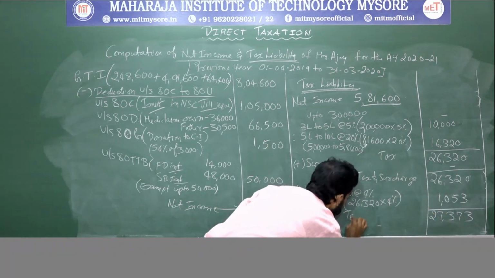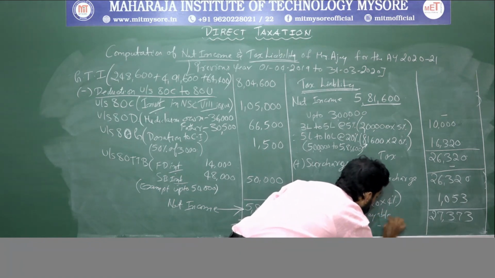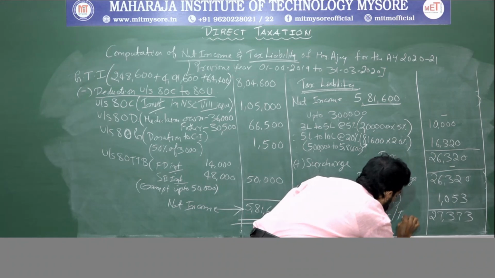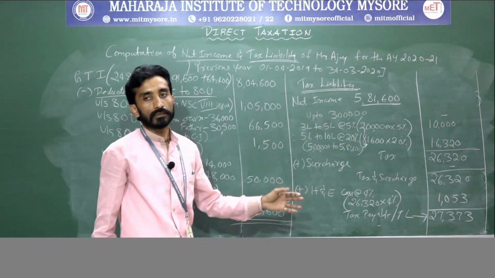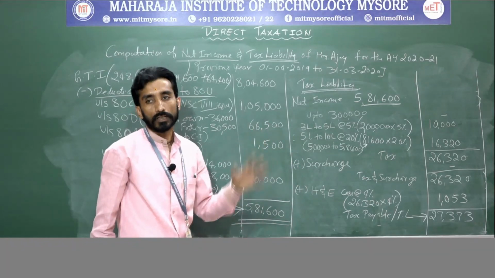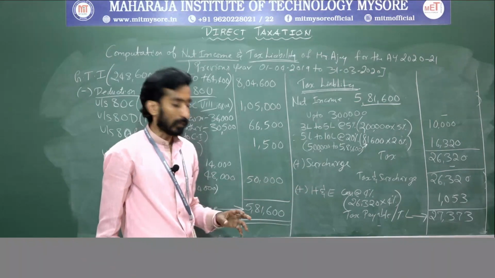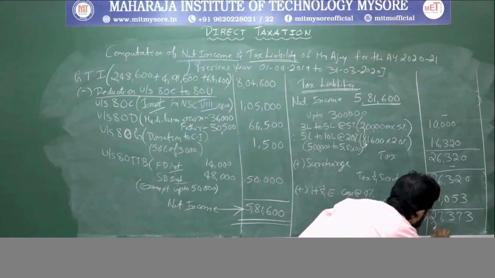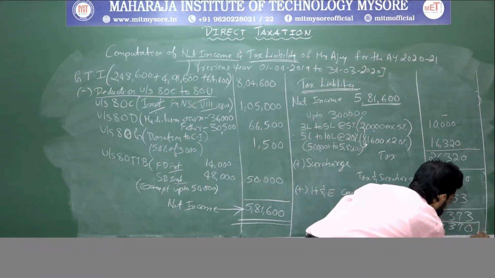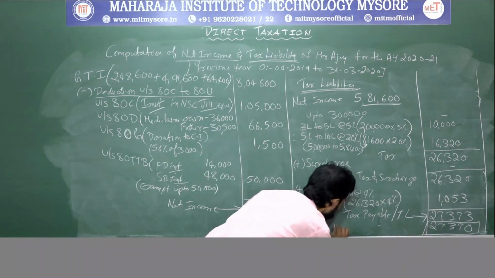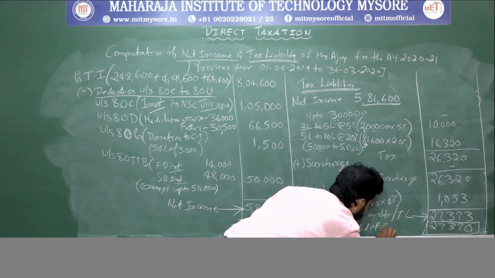This is said as tax payable or tax liability. But here they will round it off to the nearest 10. Because of that, the tax he will be paying here is 27,370, the rounded off value.